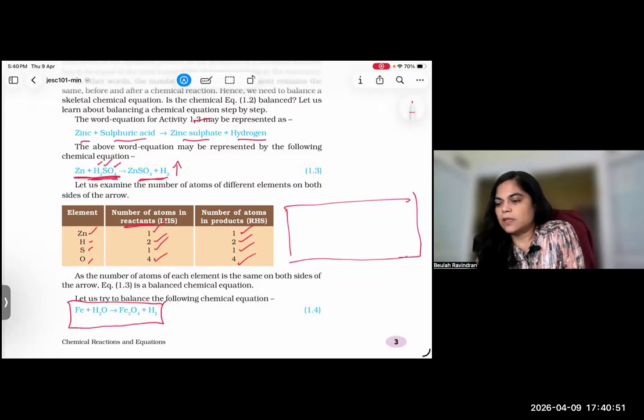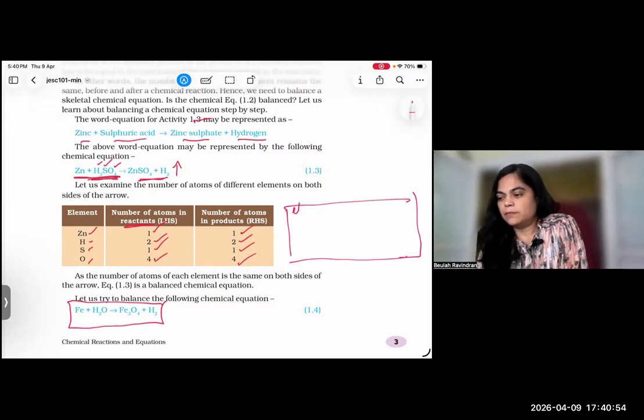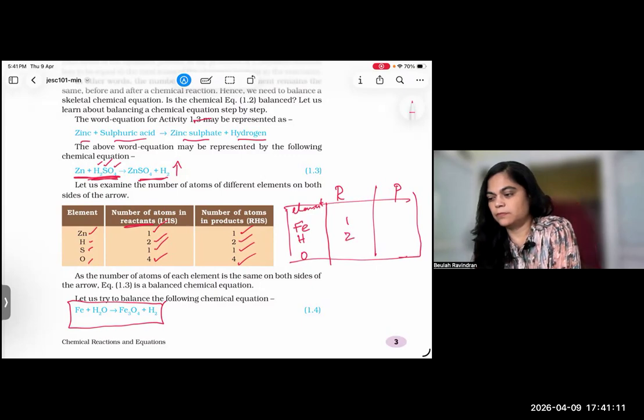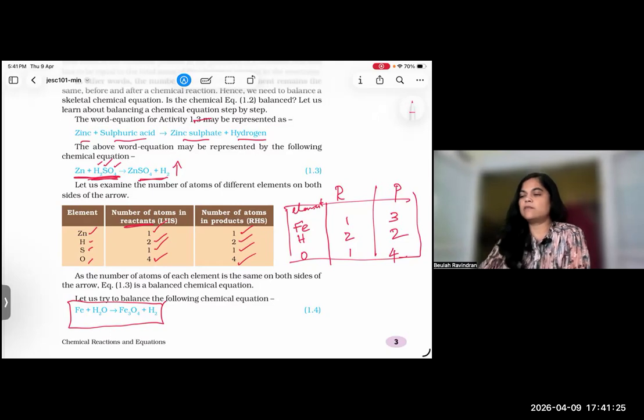What are all the elements? Iron, hydrogen, and oxygen. Reactant side, product side. On the left-hand side, reactants: there is one iron, two hydrogen and one oxygen. On the right-hand side, there are 3 iron, 4 oxygen, and 2 hydrogen. Okay, is it tallied? No.